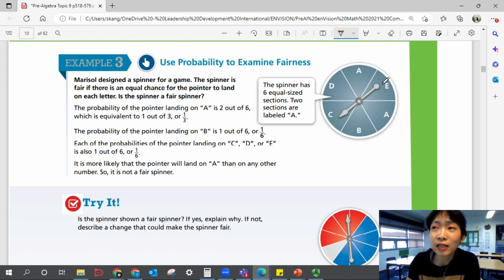So the probability of the pointer landing on A is 2 out of 6, which is 1/3. But the probability of the pointer landing on B is 1 out of 6. So A would be 2 out of 6, or 1/3. B is 1 out of 6, C is 1 out of 6, D is 1 out of 6, E is 1 out of 6. So is this fair? Do they have all the same ratio or probability? No, right? It is more likely that the pointer will land on A because you have 2 sections for A that are equally divided. So it's not a fair spinner.